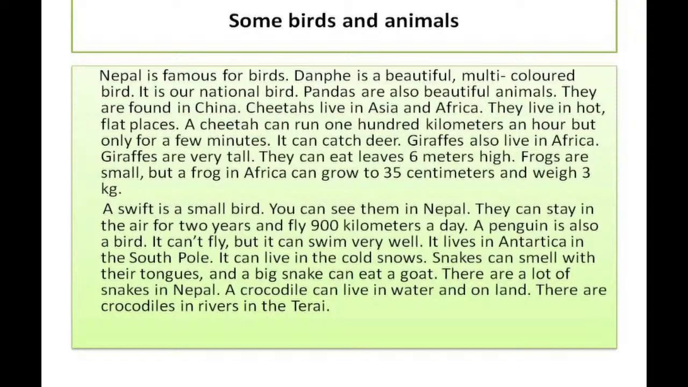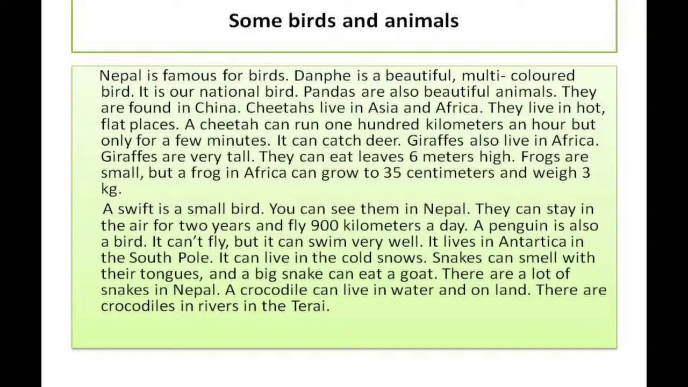Next animal is snake. Snakes can smell with their tongues, and a big snake can eat a goat. Now, you might have seen a snake in your real life also, isn't it? Now, when you see a snake, you always see them taking out their tongue. Now, I guess you have got to know why they take out their tongues. Because they have to smell what is around them. So, they frequently take out their tongues.